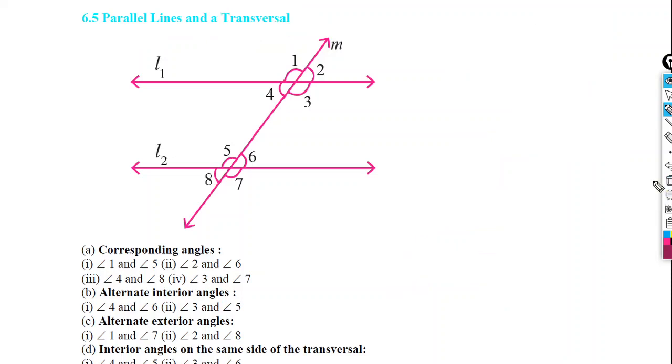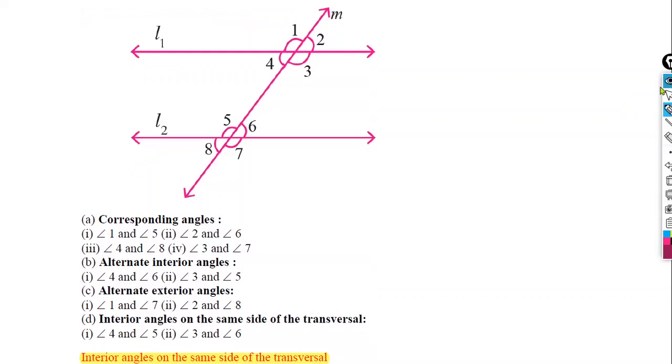Now, we will see some types of angles when lines intersect each other. Okay. So first one we will see is corresponding angle. Look, in the figure, line L1 and line L2 are parallel lines, or it may be parallel or it may not be parallel, it does not matter. In this case we have taken parallel lines. So L1 and L2 are two lines and line M is intersecting both L1 and L2. Some angles are being formed, angle 1, 2, 3, 4, 5, 6, 7 and 8.